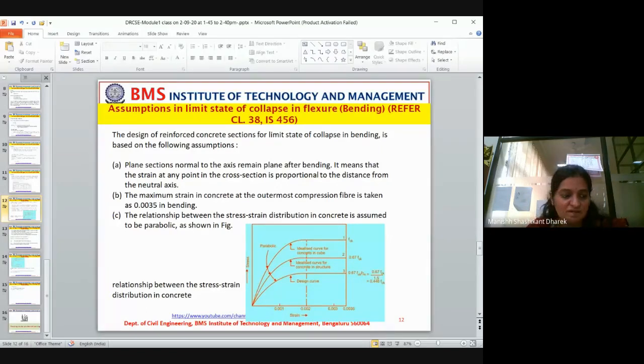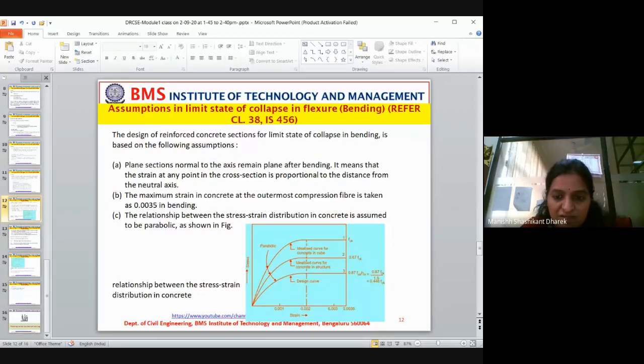Now, let us take this pen as the neutral axis, and if this is a plane, this plane remains undisturbed even after bending. If the beam bends like this or like this, with some deflection, it will remain the same even after bending. That is what it says.